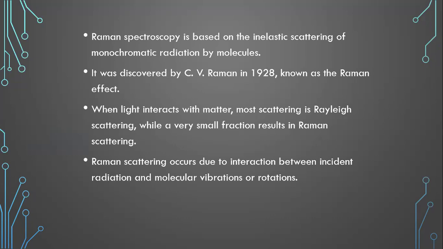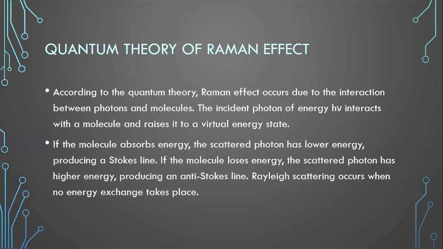It was discovered by C.V. Raman in 1928, and is known as the Raman effect. When light interacts with matter, most scattering is Rayleigh scattering, while a very small fraction results in Raman scattering. Raman scattering occurs due to the interaction between the incident radiation and the molecular vibrations or rotations. The quantum theory of the Raman effect treats it as an interaction between the photons and the molecules.